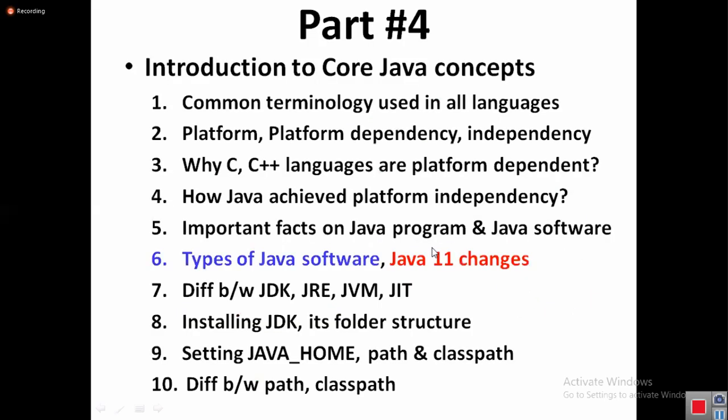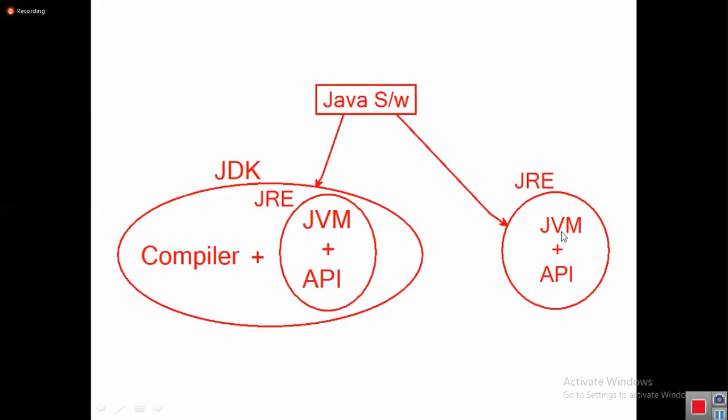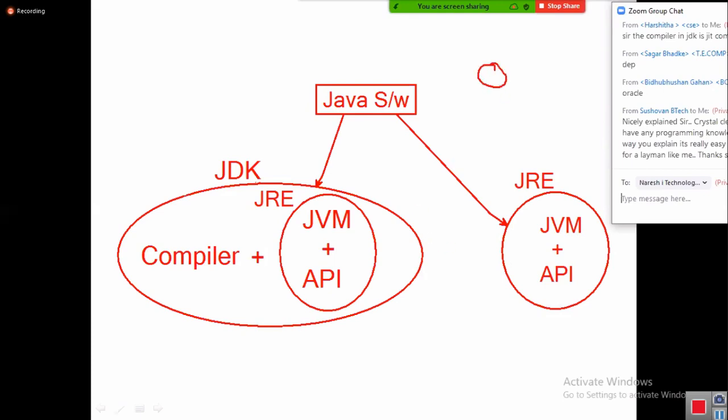Now, the very important point: from Java 9 and Java 11 onwards, two changes came. First you accept it, later I will explain. From Java 9 version onwards, the JRE software is there inside JDK. This is called private JRE, because it is available inside. The JRE available outside is called public JRE.